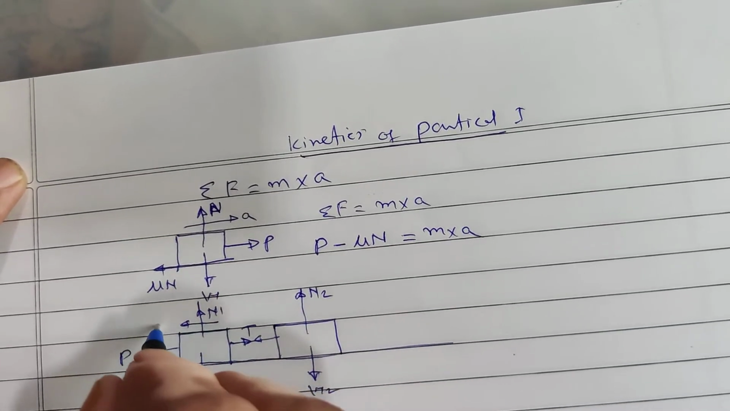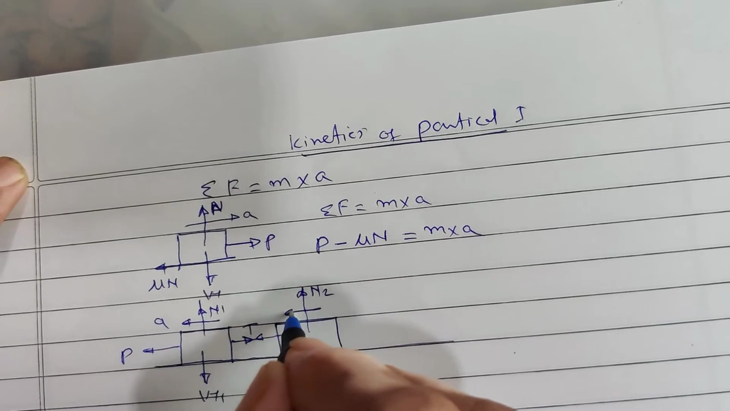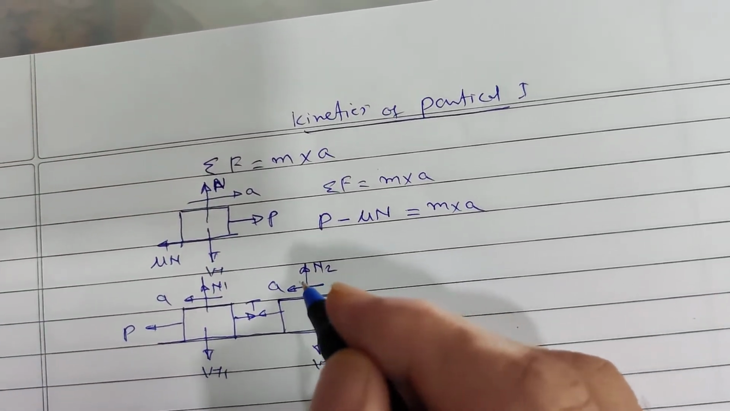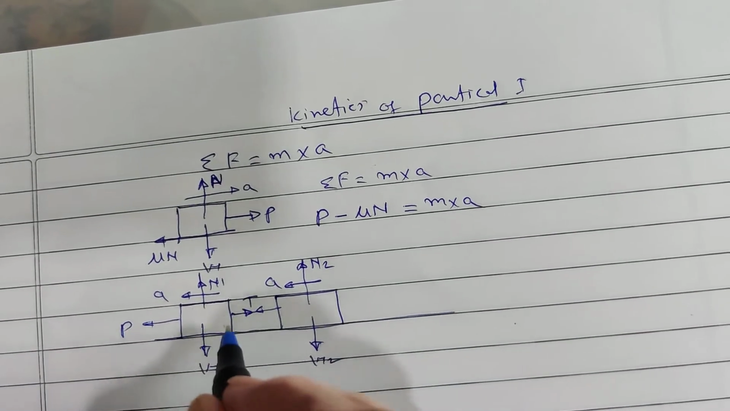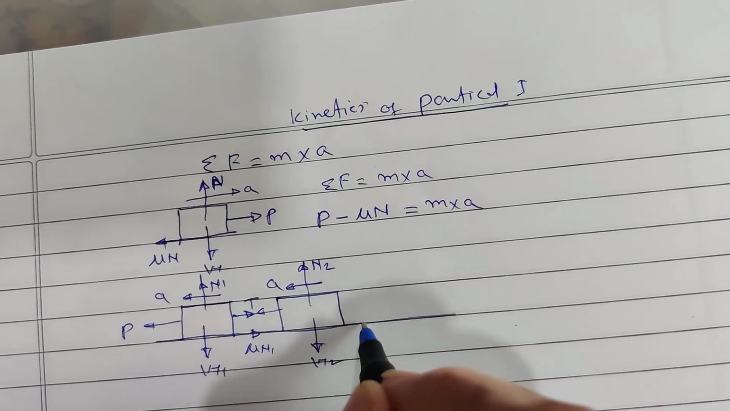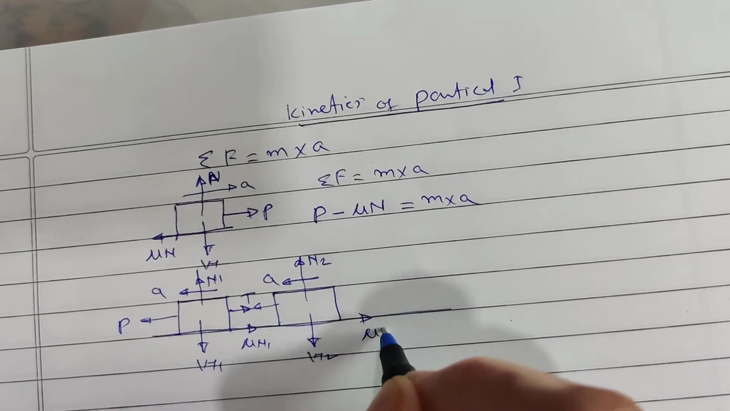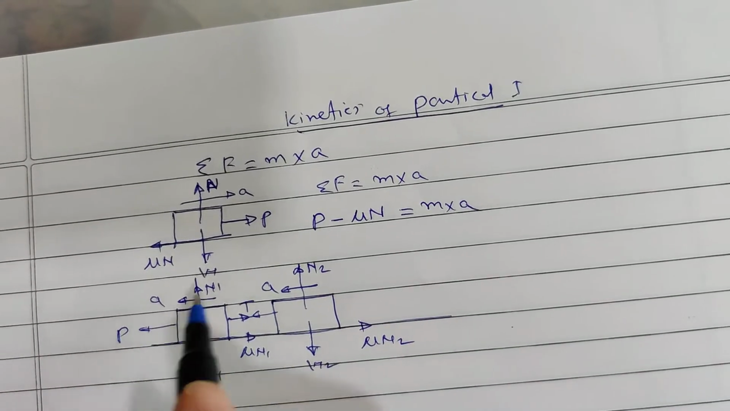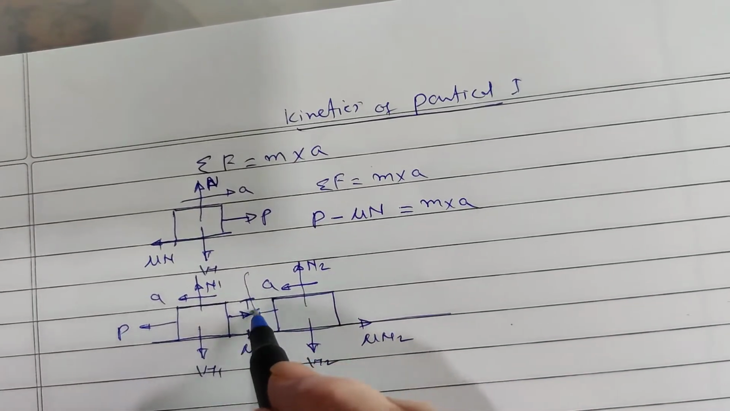This acceleration and this acceleration is same, because when distance traveled by the body is same, the velocity is same, so acceleration is same. This will be the frictional force mu N1. This is another frictional force mu N2. First of all I am considering this particular body.